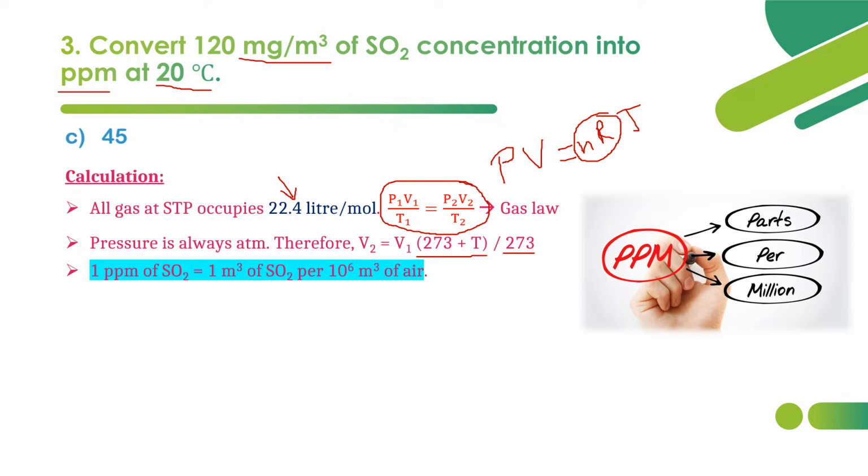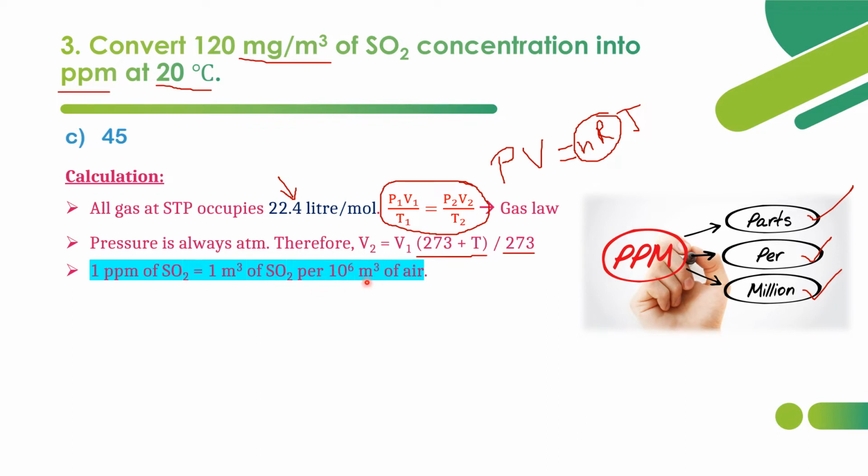This is the basic idea behind ppm. That is, 1 ppm of SO2 means 1 meter cube of SO2 in 1 million meter cube of air. ppm means parts per million. So parts per million means how many parts in a million of sample of air.